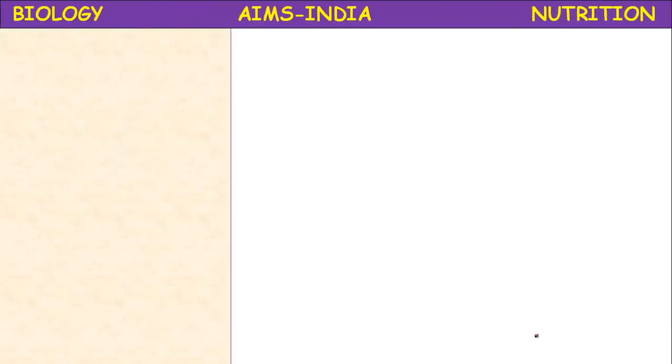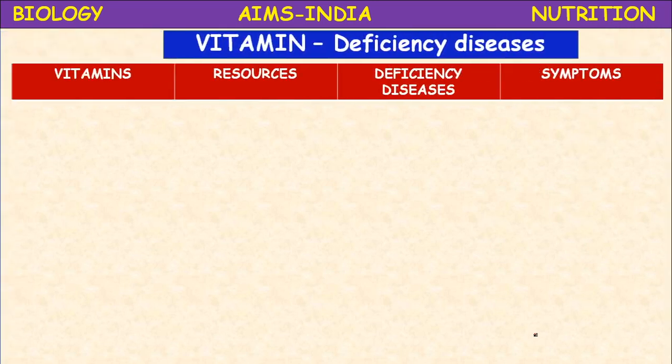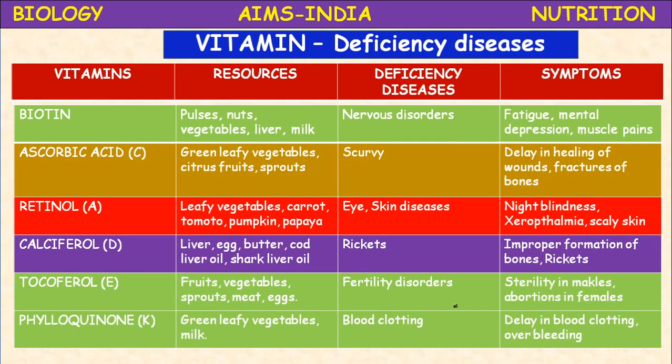Next B vitamin, biotin. Biotin vitamin is available in pulses, nuts, vegetables, liver, milk, and kidneys also.